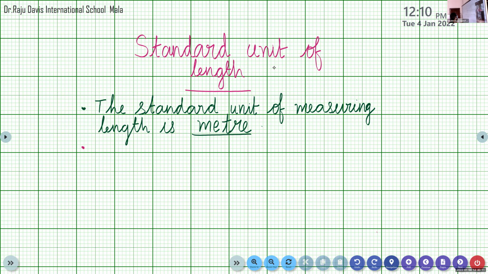Now we are moving to the second point. In short, we can write meter using this small letter m.